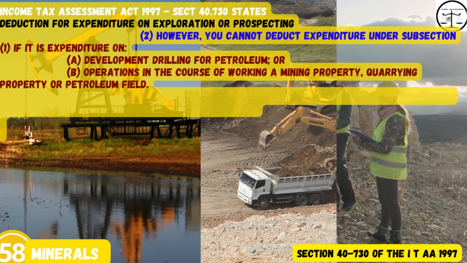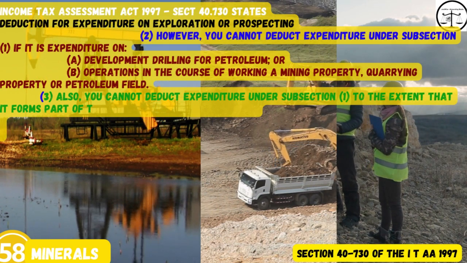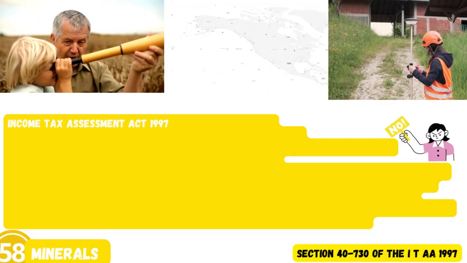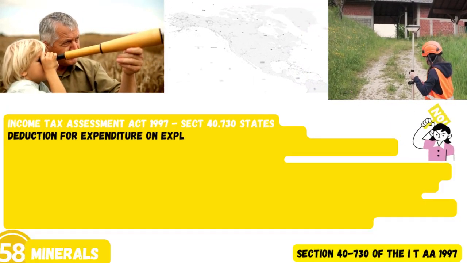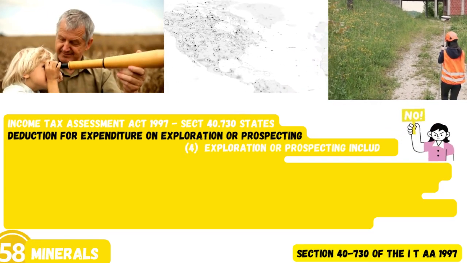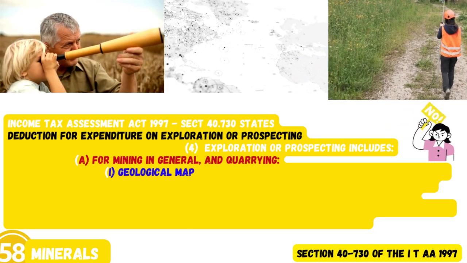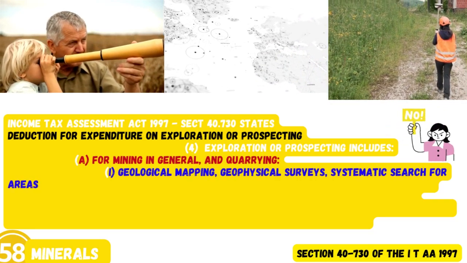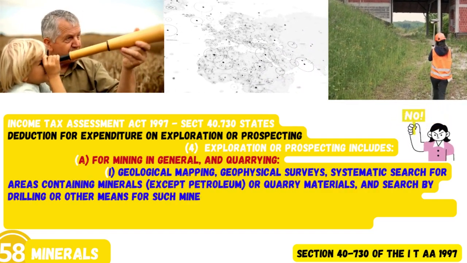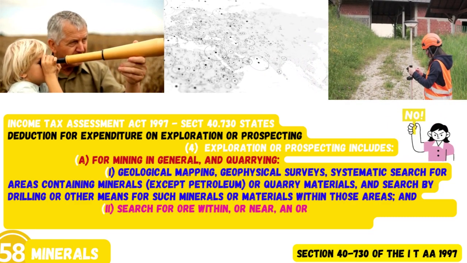3. Also, you cannot deduct expenditure under subsection 1 to the extent that it forms part of the cost of a depreciating asset. Definitions. 4. Exploration or prospecting includes A. For mining in general and quarrying. I. Geological mapping, geophysical surveys, systematic search for areas containing minerals, except petroleum, or quarry materials, and search by drilling or other means for such minerals or materials within those areas.